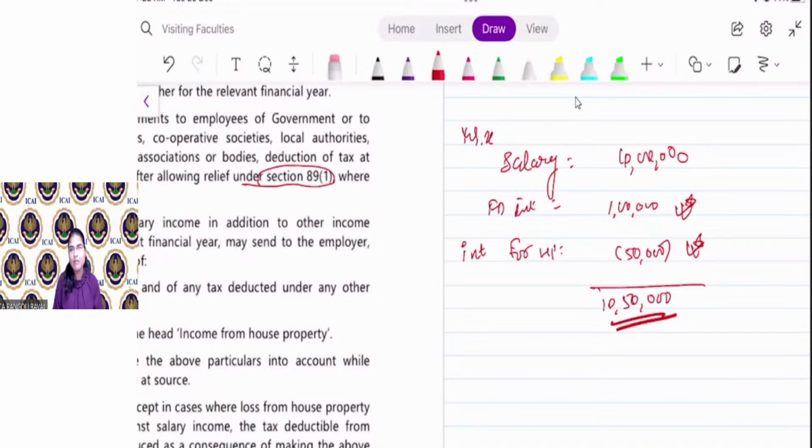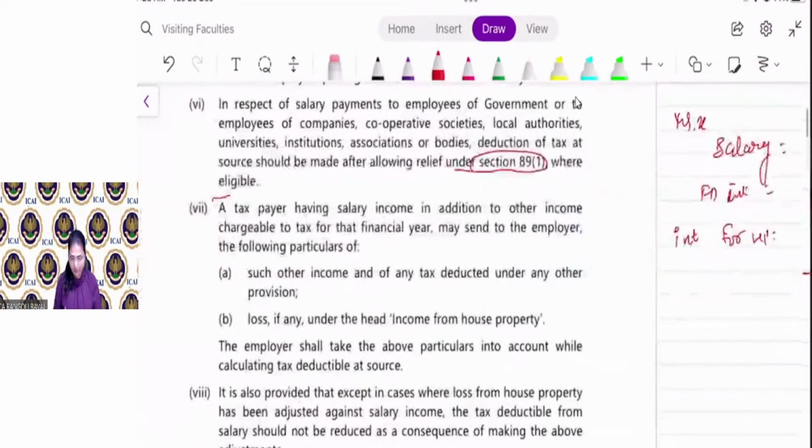So at the year end, whenever Mr. X files his return of income, he is not required to pay any tax. Why? Because his employer already deducted tax on his entire income, including income from other sources. So if, as an employee, you want to add your other income to your salary, and you want your employer to deduct tax on your entire income, then you have to inform your employer about your other sources of income. And if there is any loss under the head house property, then you have to inform about the same.